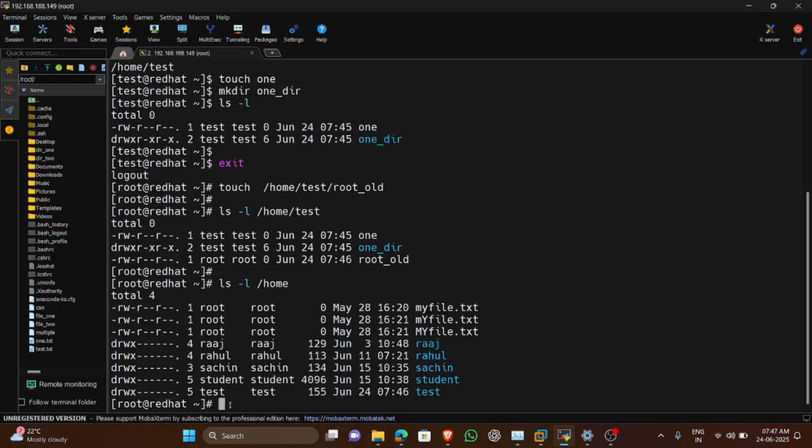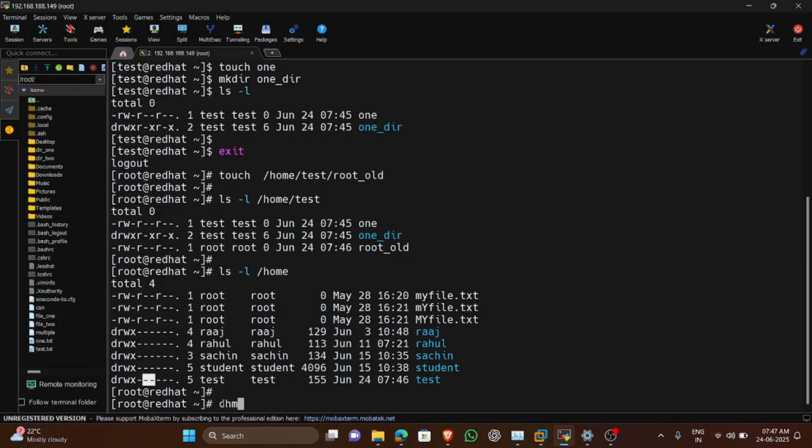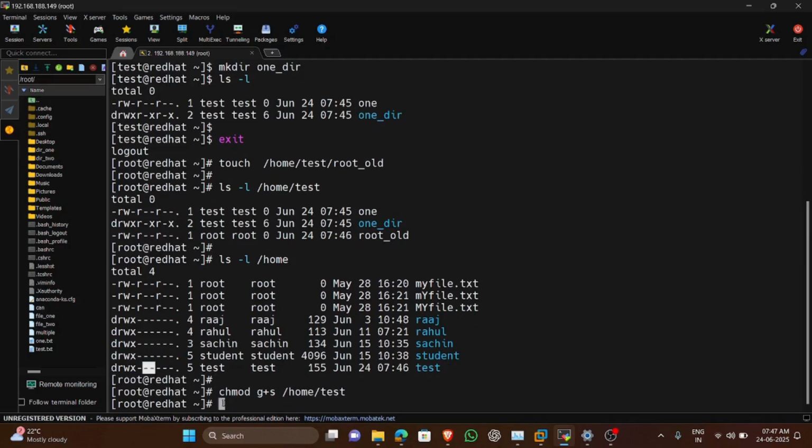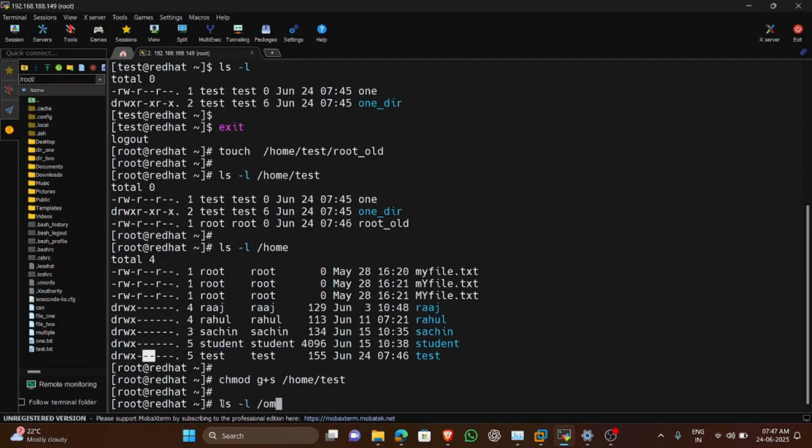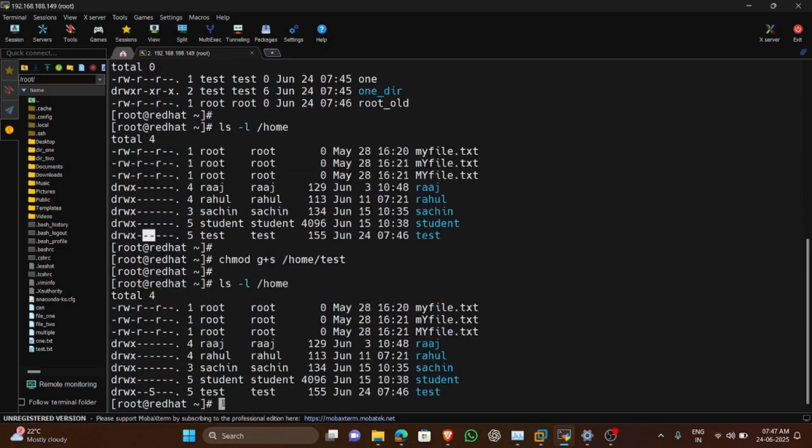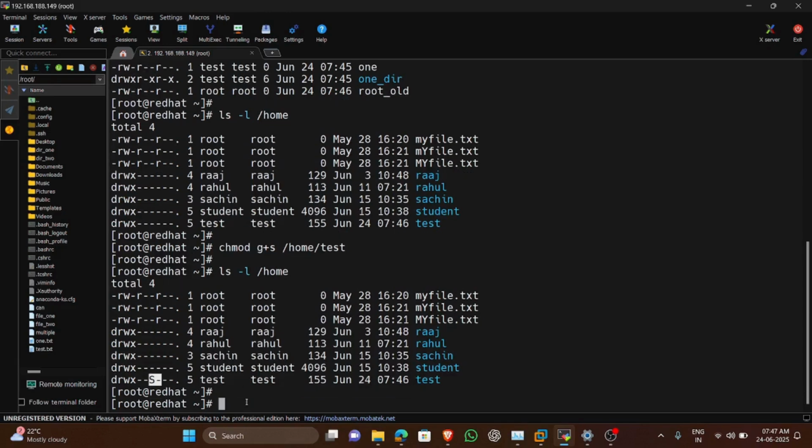ls -l /home. If you check the test user's home directory, you will find there is no s. If there is an s in this place, it comes under the SUID. If you're talking about the SGID, it will come in this location. How do you give this SGID? chmod g+s, then the location, /home/test. Now verify again with ls -l /home. Now you can check that s is applied there, s for the SGID, in this place.